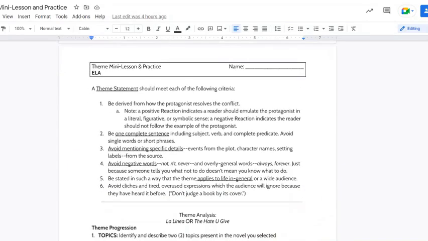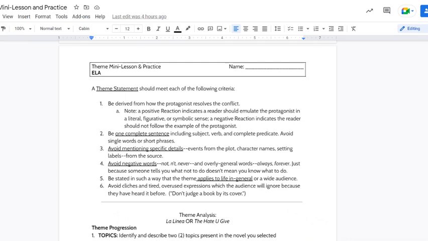So to write a theme statement, you need to meet these 6 criteria. First of all, you need to remember that it comes from how the protagonist resolves the conflict. So you have to understand the plot, the conflict, and the characters. For example, a positive reaction, meaning that epilogue, the denouement, the part that comes after the resolution of the conflict. If that's positive, then the reaction indicates the reader should emulate or be like the protagonist in a literal, figurative, or symbolic sense, meaning we should do what that character did because it turned out well. A negative reaction where people are unhappy, it's bittersweet, it's sad, tragic, hurtful, that would indicate that we should do something different than what the protagonist did at the end of the story.